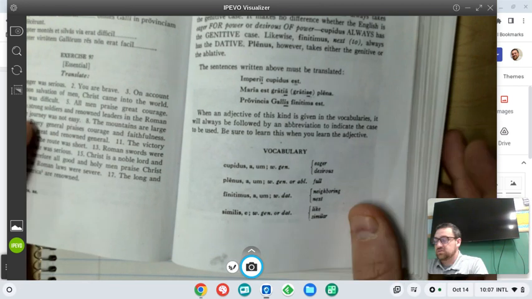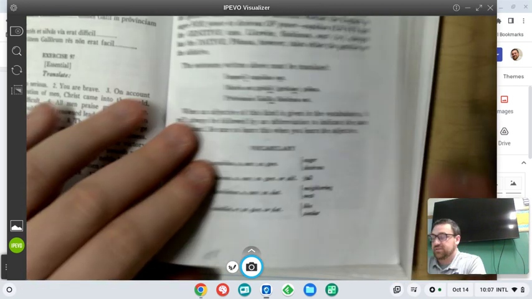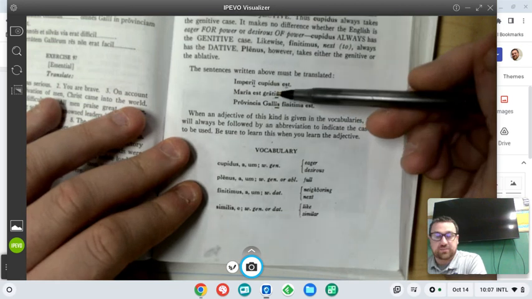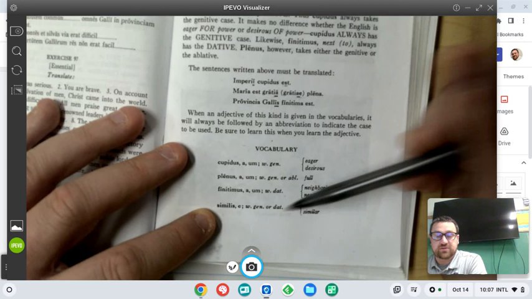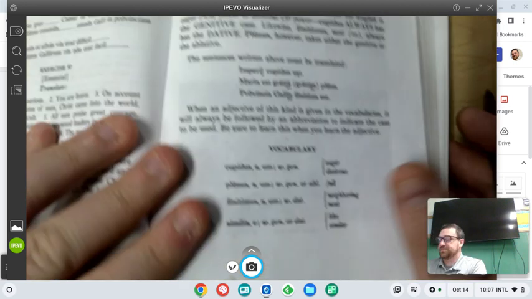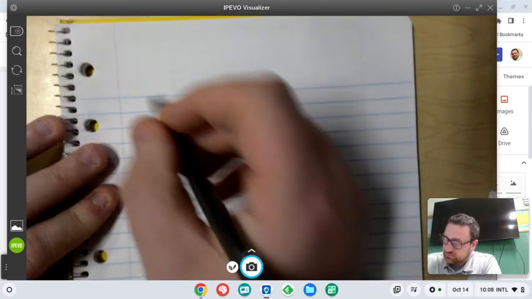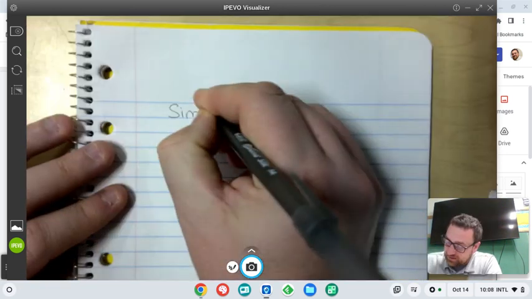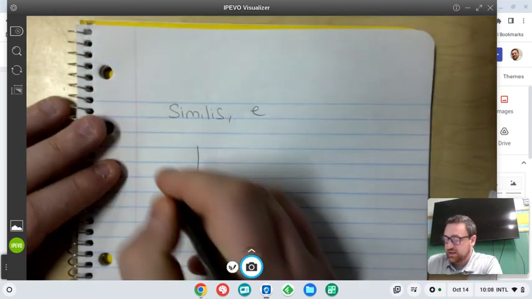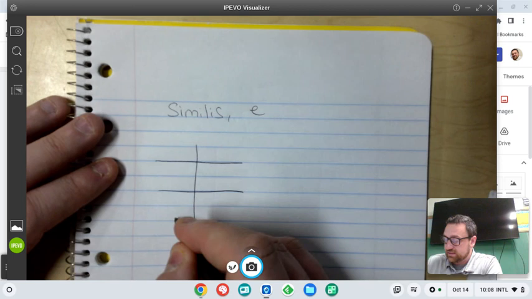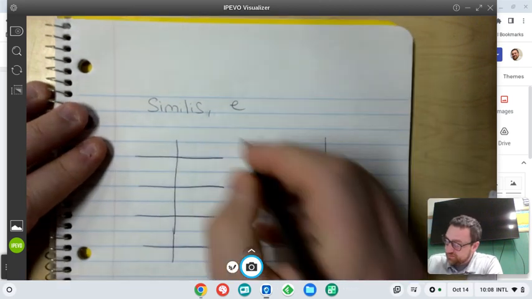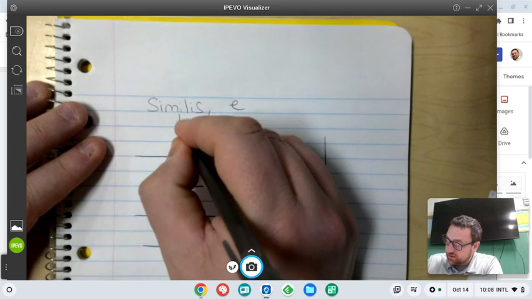So let's get an example for similis, simile, which is like or similar. First, let's decline similis, simile. Let's do two charts, one for similis and one for simile.